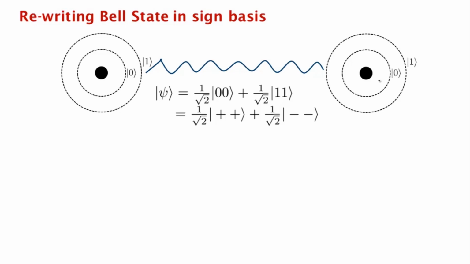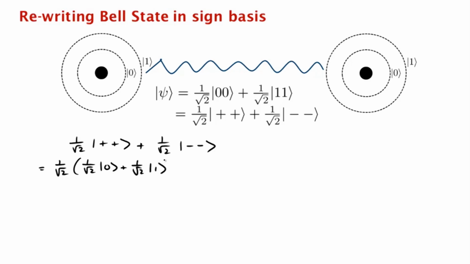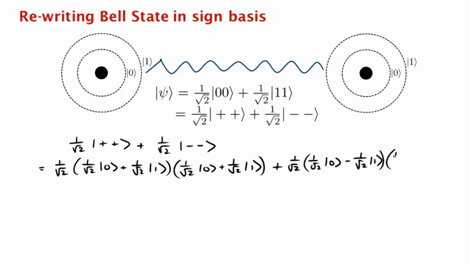It's actually very simple. So we'll just write out the state 1 over square root 2 plus plus plus 1 over square root 2 minus minus, which is what? Well, what's the plus state for the first qubit? It's 1 over square root 2 times 0, plus 1 over square root 2 times 1. Plus state for the second qubit, it's the same thing. And what's the minus state for the first qubit? It's 1 over square root 2 times 0, minus 1 over square root 2 times 1. And for the second qubit, it's the same thing.